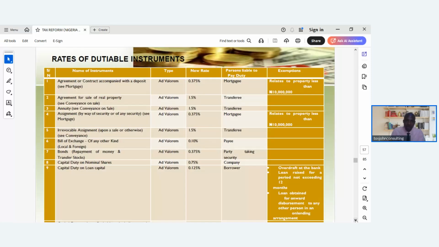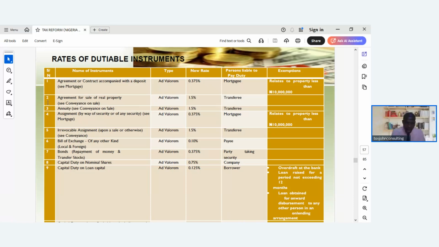So these are the schedule, rates of duty, dutiable instruments. Agreement or contract accompanied with a deposit, like mortgage. This is the new rate. Person liable to pay: mortgagee. Exemption relates to property less than 10 million.